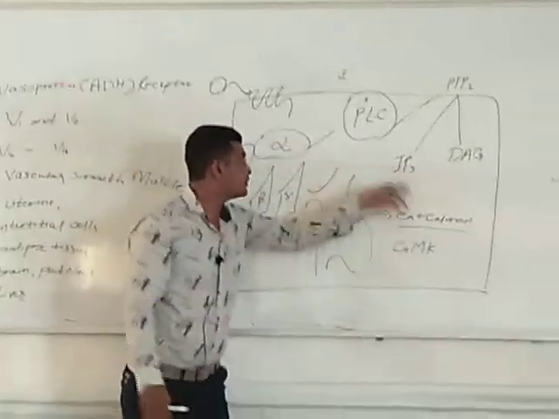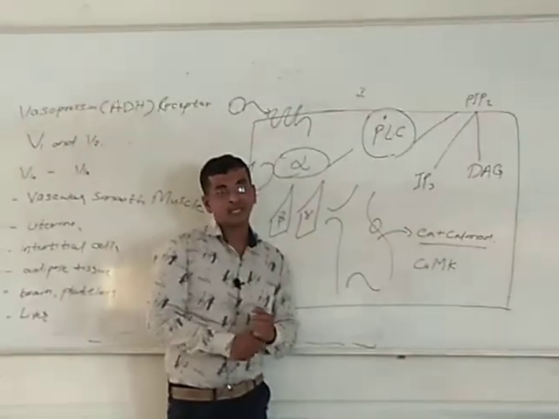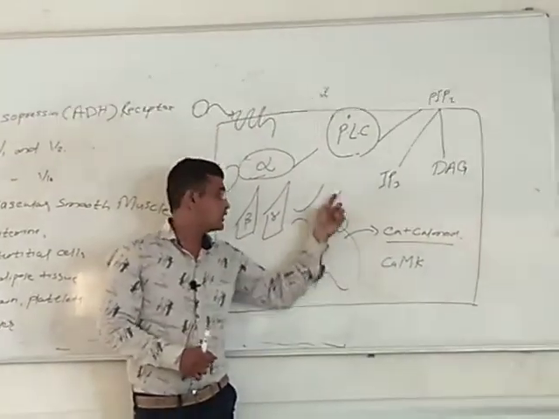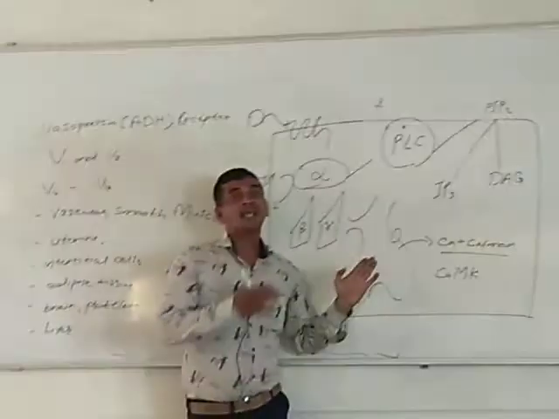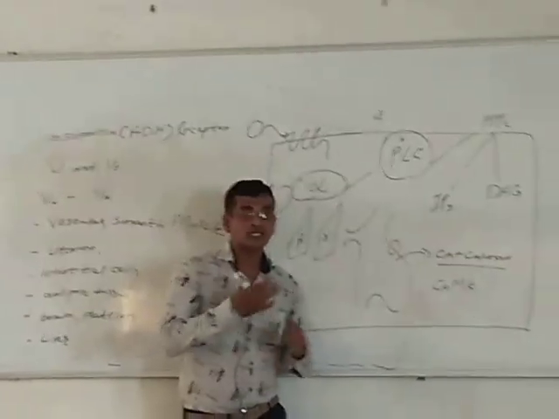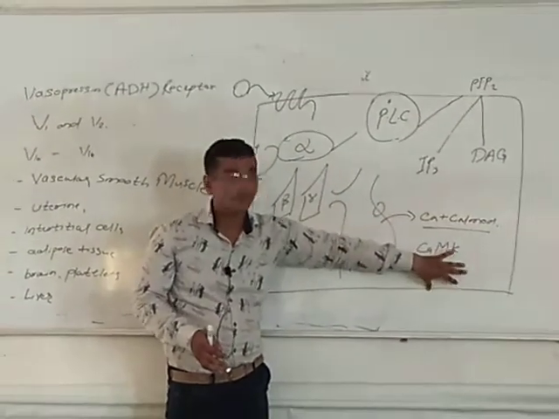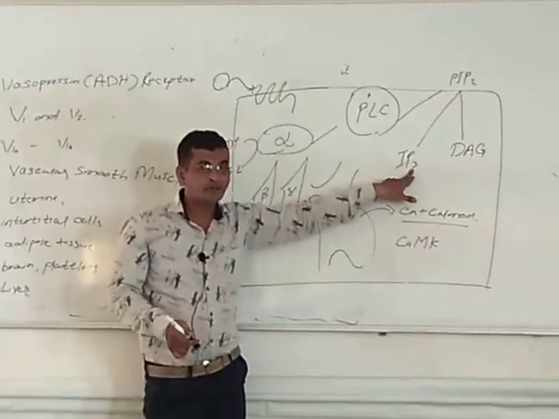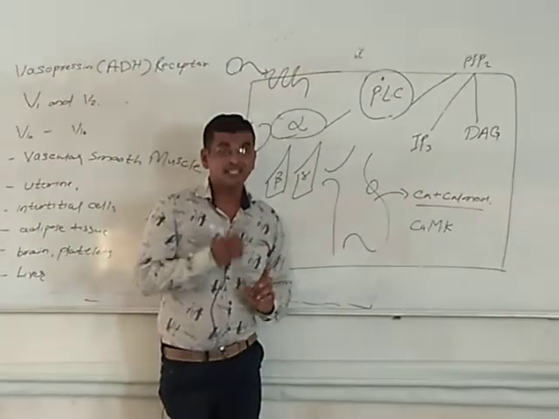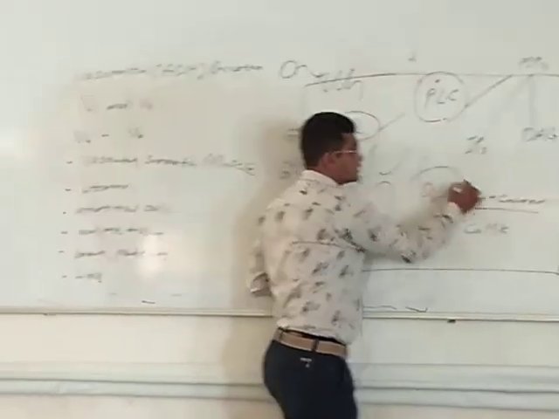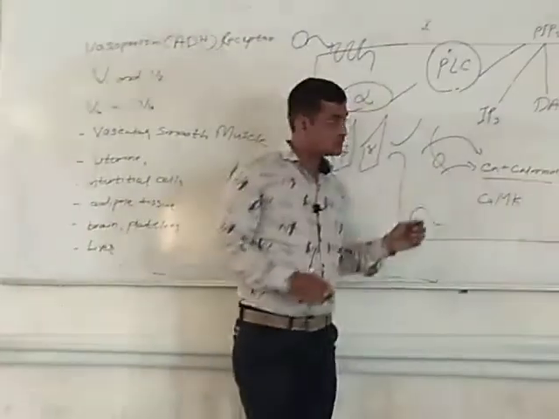Now this IP3 normally operates your calcium channel. In the endoplasmic reticulum, more calcium channels open, and more calcium comes out into your cytosol. So IP3 opens the calcium channel, and more and more calcium comes out into the cytosol.